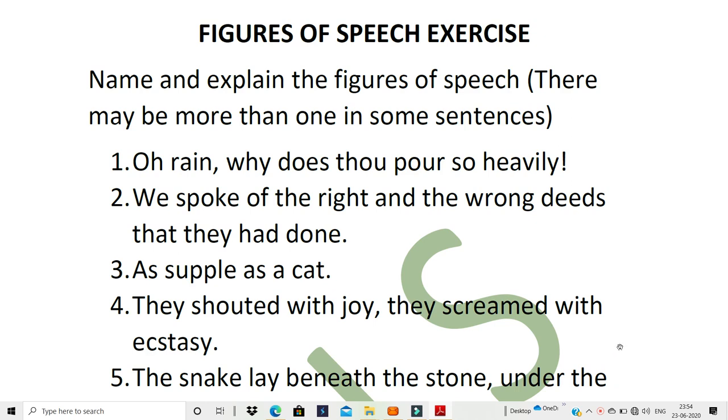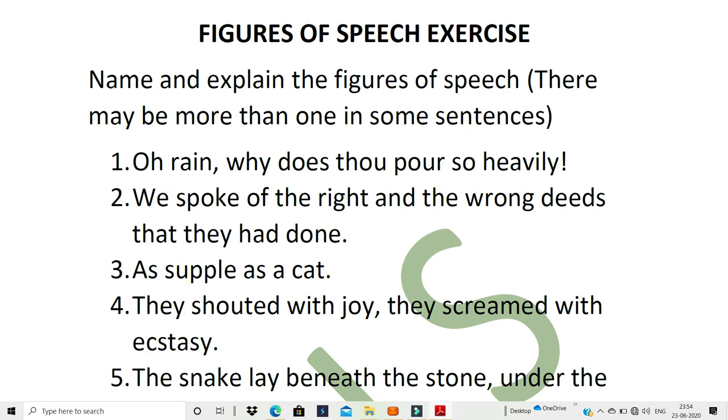Now I will just explain a few, in the sense I will tell you the meanings of some words which you may not know. So when you know the meanings, it becomes a little easy for you to do your exercise. Okay. Now name and explain the figures of speech.